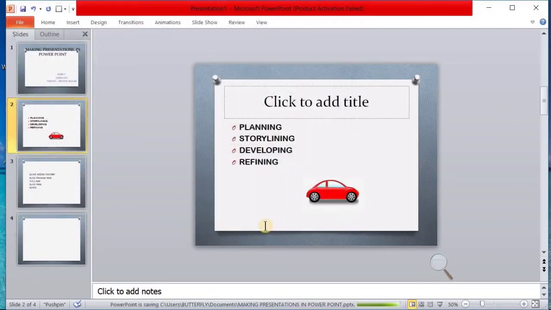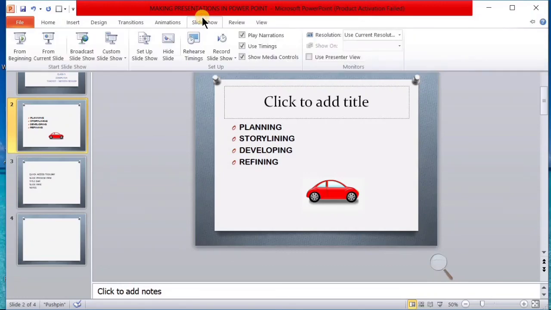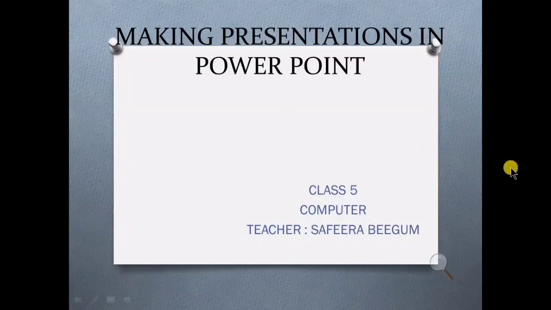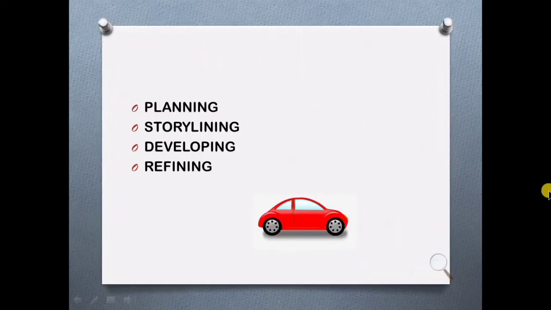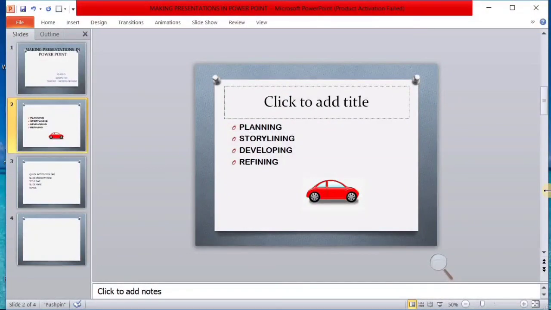If you wish to save it in a particular place, click that place and save it. After saving it, you can go to the Slideshow tab and choose From Beginning. See, this is the presentation I have just made. I have to just review it. This is how we make a presentation.